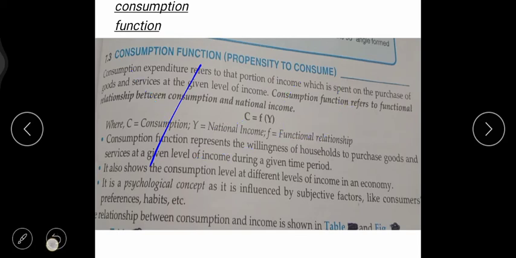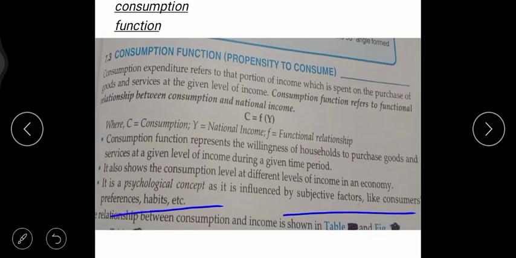Second, now the next point, children. It is a psychological concept influenced by subjective factors like consumers' preference and habits. Now in this point what you have to remember, children, is that psychological concepts means we can take the example of students, teachers, or normal people who are leading their life, right? Because the taste and preference of people and their habits are different. Taste and preference, you can say, fashion.